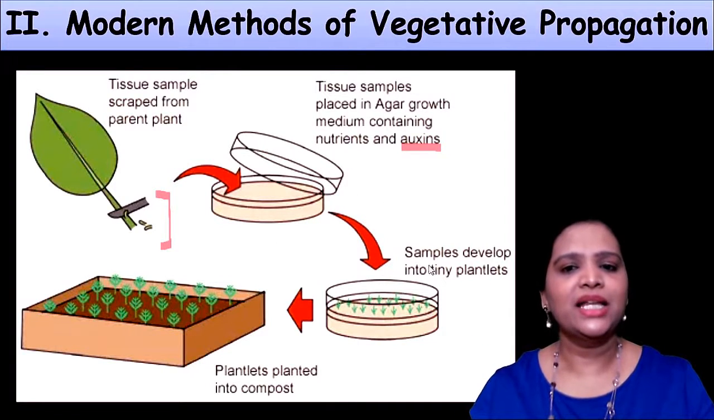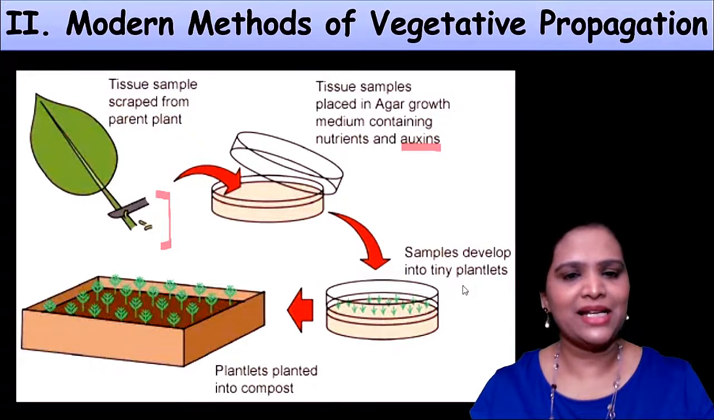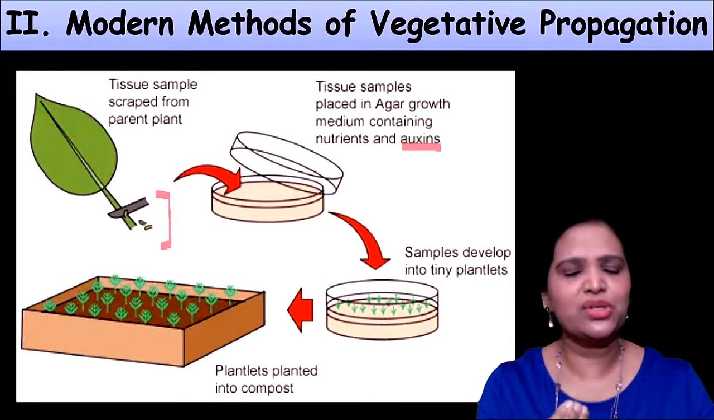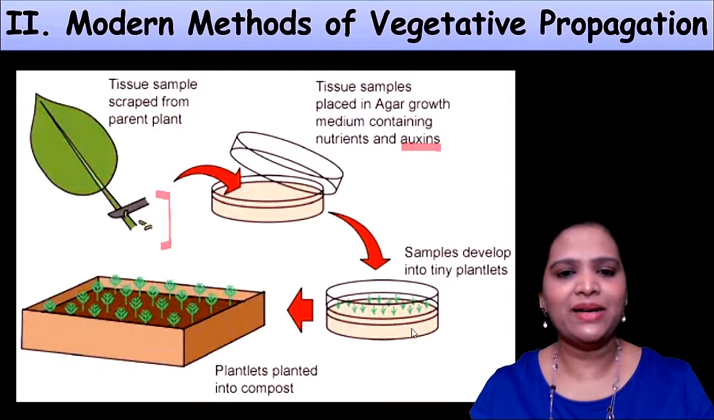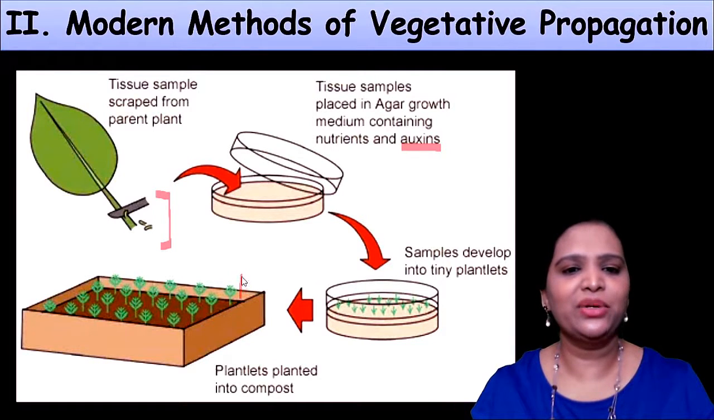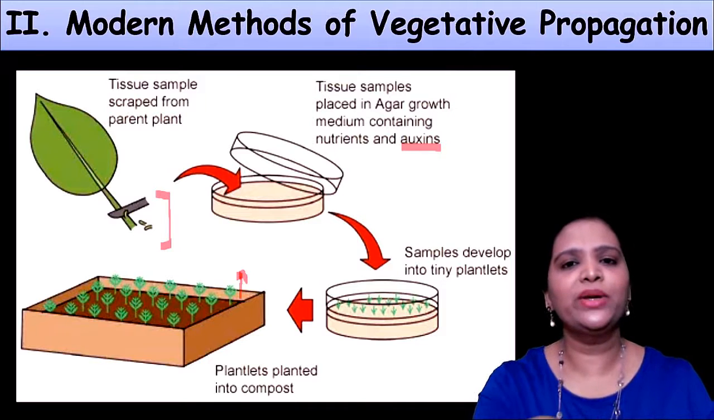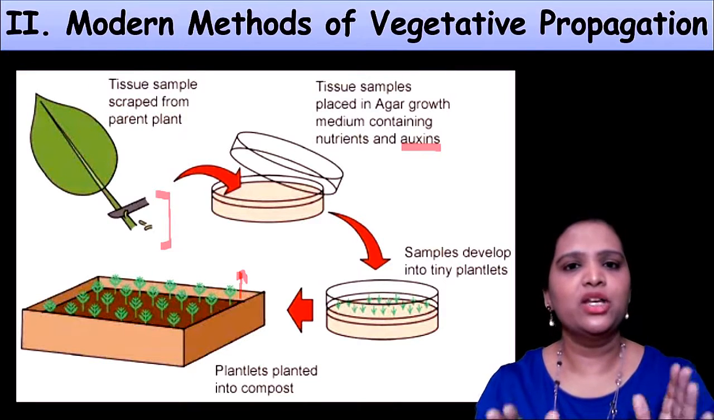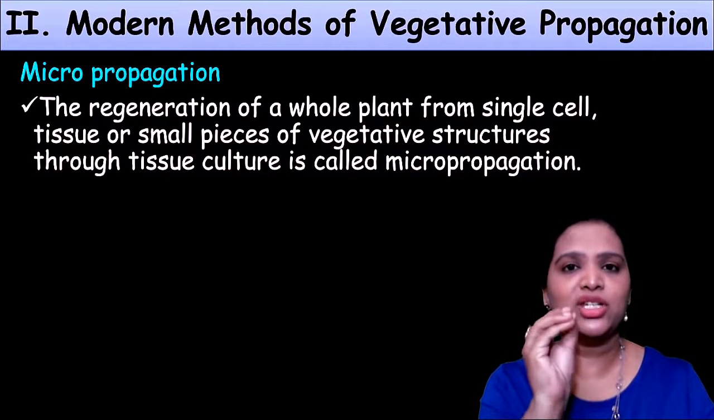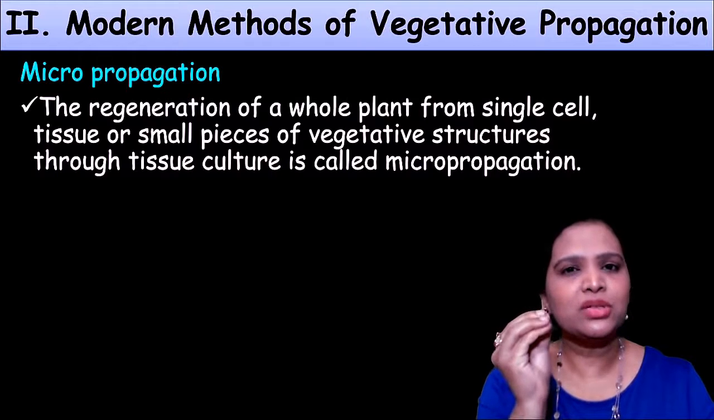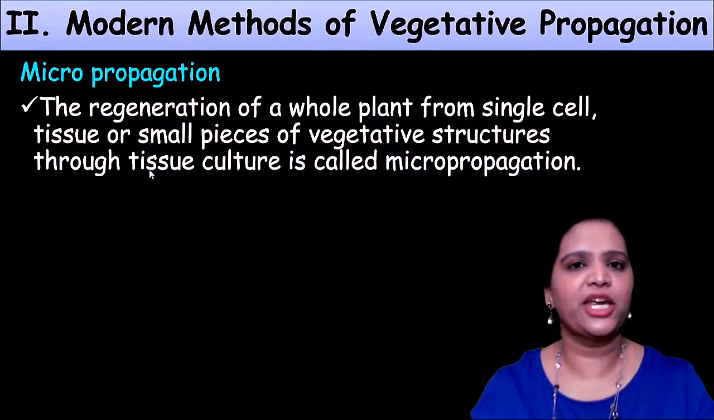From this they develop into tiny plantlets. From that tissue, a few cells are enough. The tiny plantlets develop, and then we transfer them into a larger container. They grow into small plants and are again transferred into another size of container. So like this we are growing the plant in an artificial environment. This is called the modern method, and we take only a few tissues of the original parent plant. This is called the micropropagation method.